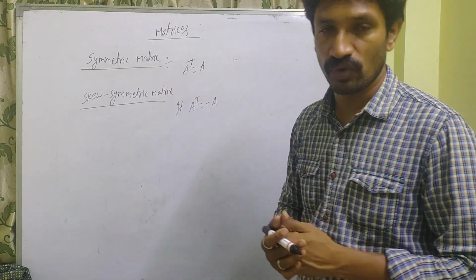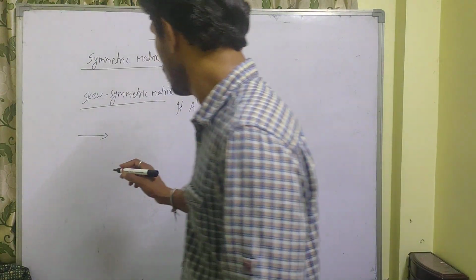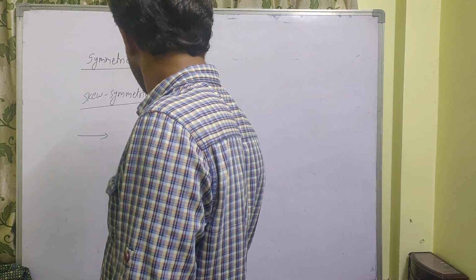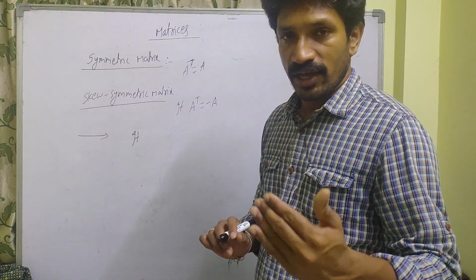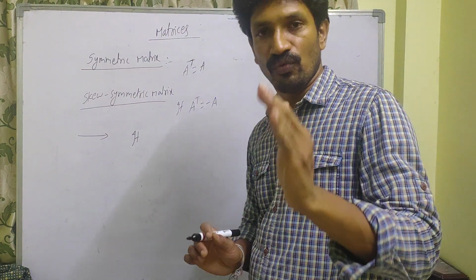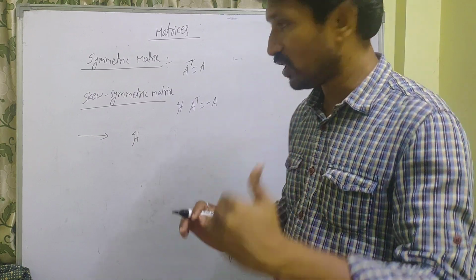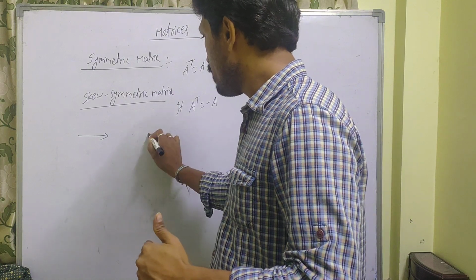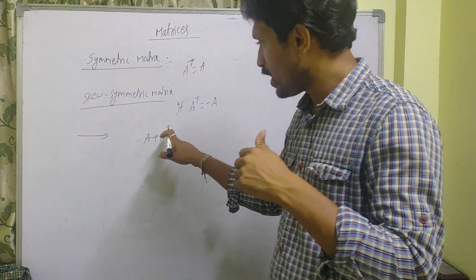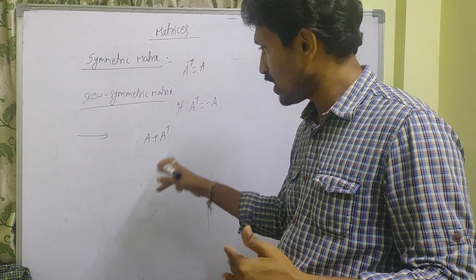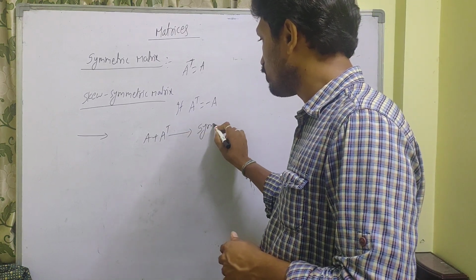So based on this one, we have some properties. So first property is, any matrix we can write as the sum of the symmetric and skew symmetric matrix. Before that, you just remember A plus A transpose, you take any matrix, no problem, and take the transposition of that matrix and add those two, the resulting matrix is always symmetric.